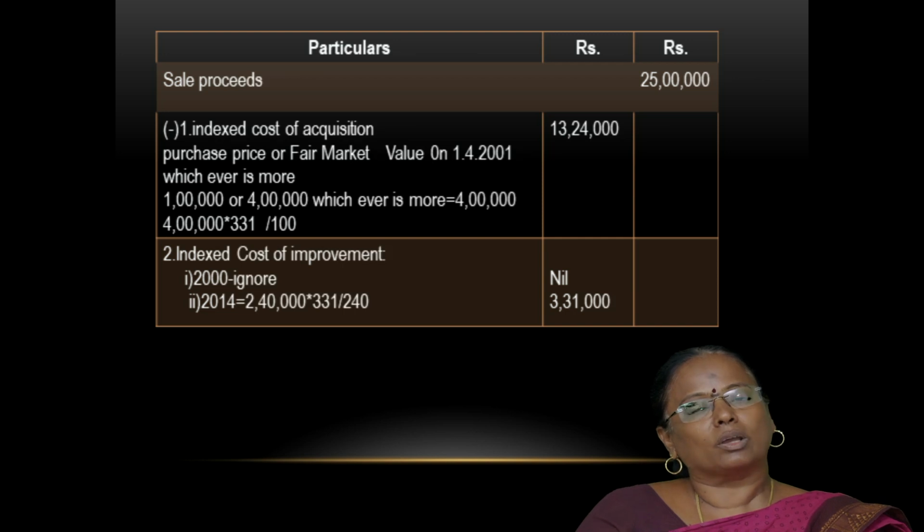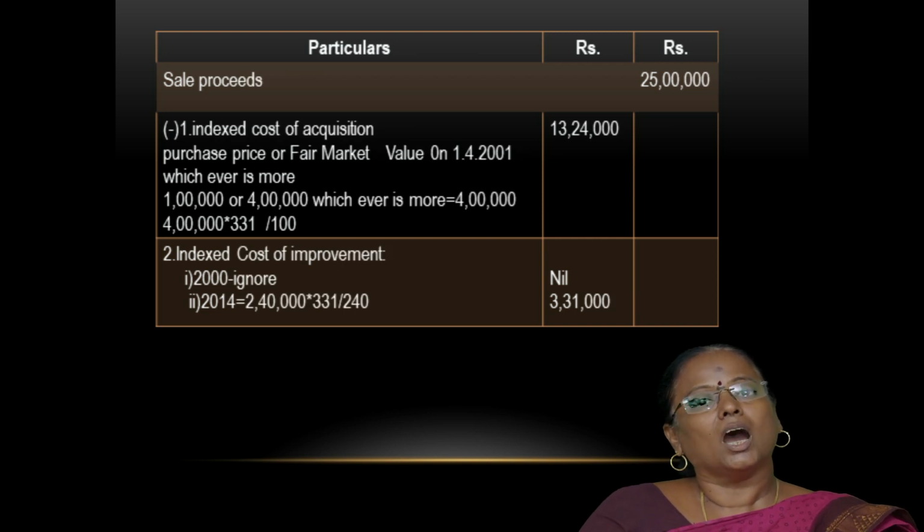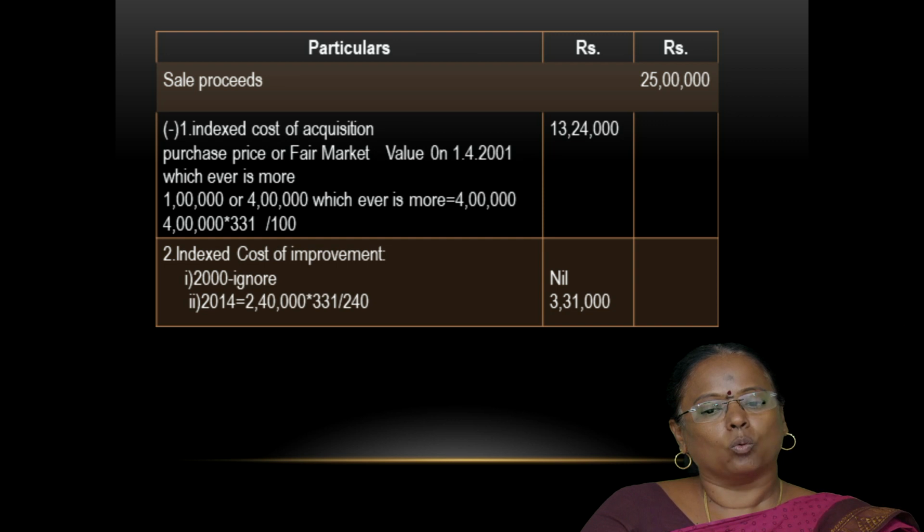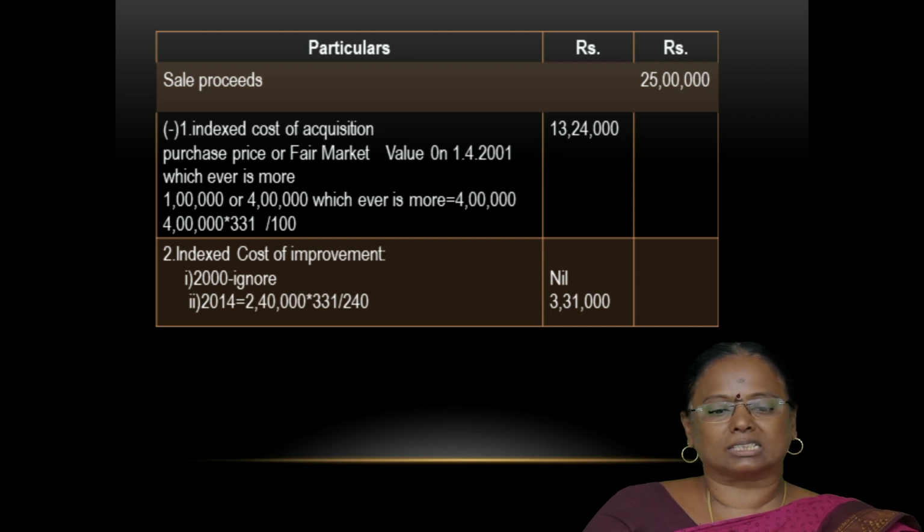The fair market value of the house property on 1/4/2001 is rupees 4 lakhs, and the cost of improvement was rupees 50,000 in the year 1990 and rupees 2,40,000 in the year 2014. You are asked to compute the long-term capital gain.